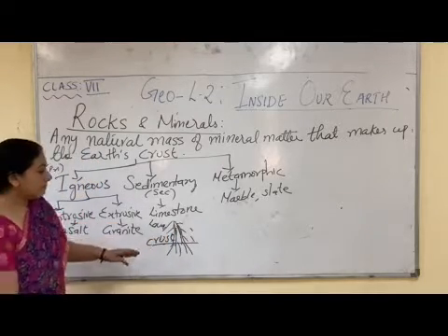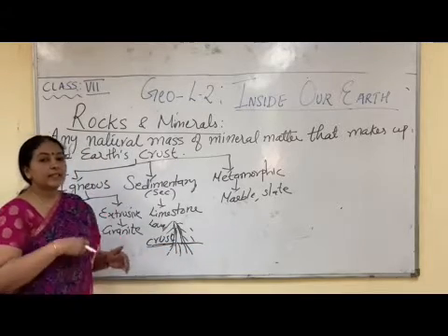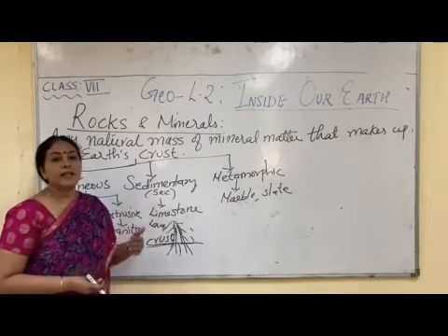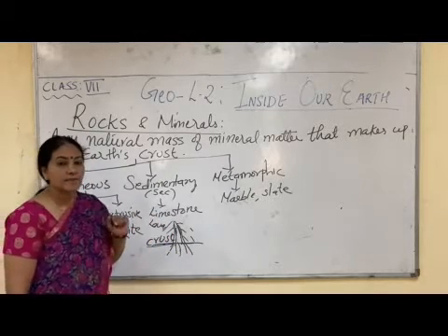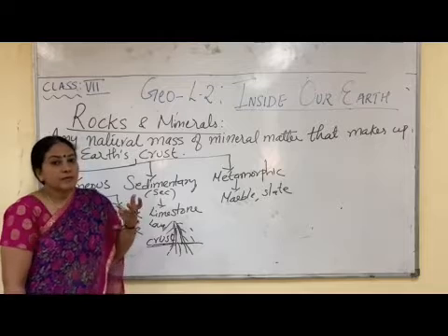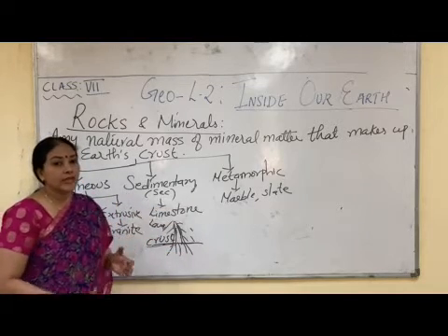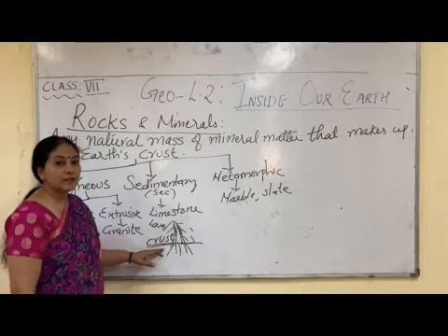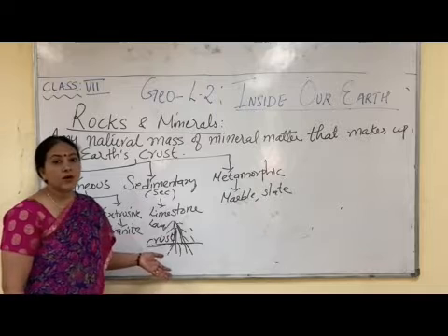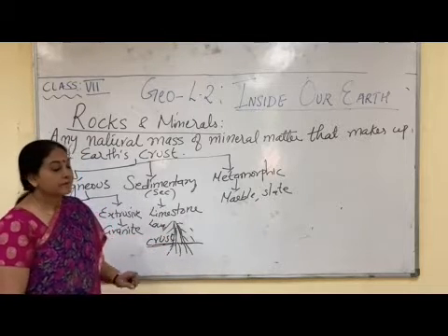When the lava settles on the earth's crust, it solidifies and converts into rock, which is called as igneous rock. So igneous itself means fire. So since volcano is very hot and the lava settles here on the crust and it is converted into rock, that is why this type of rock is called as igneous rock.